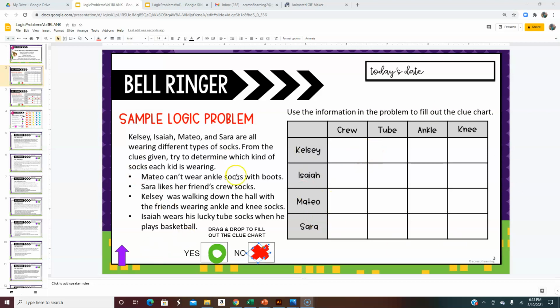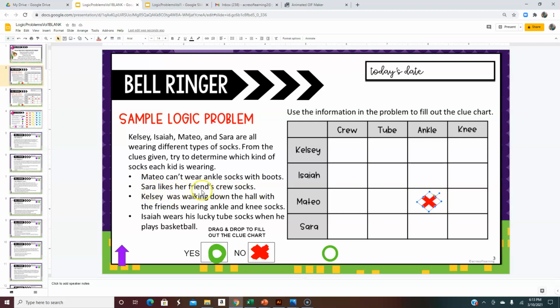Now, when we go to fill out the chart after we've read through the clues, you're going to be using the red X if it's a no, meaning that person does not wear that kind of socks, and a green circle if the answer is a yes. So let's go back up to the first clue. It says that Mateo can't wear ankle socks with boots. So that means that he is not wearing the ankle socks. Okay, we can infer that. We don't know what kind of socks he is wearing, but at this point we know he's a no for the ankle socks.